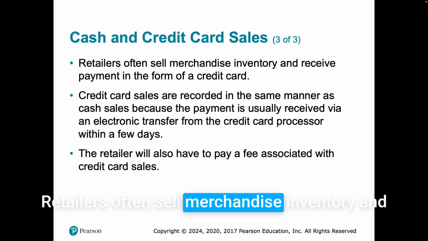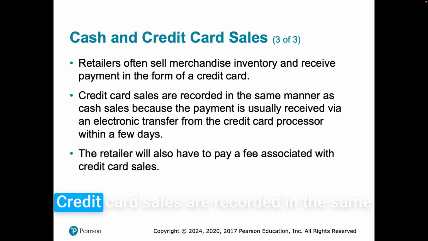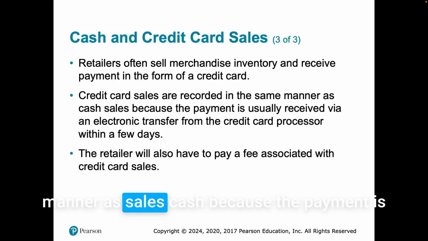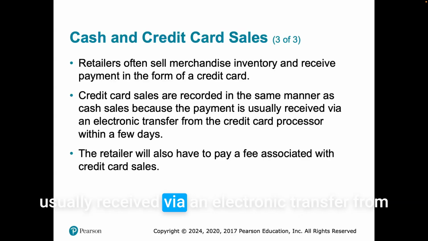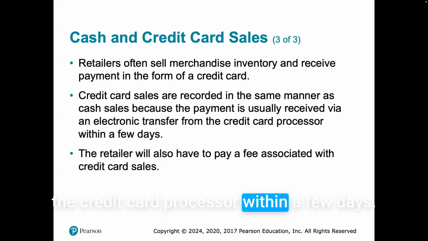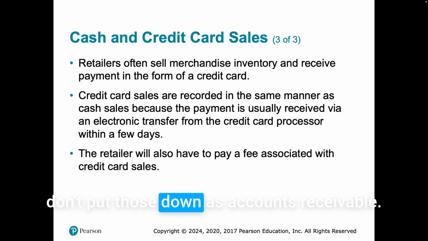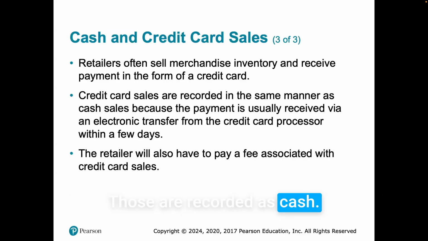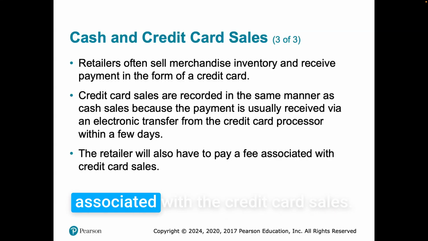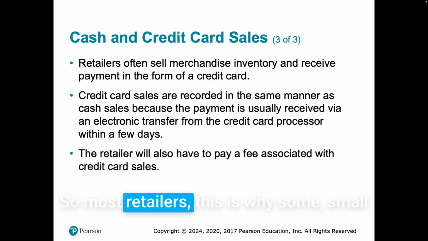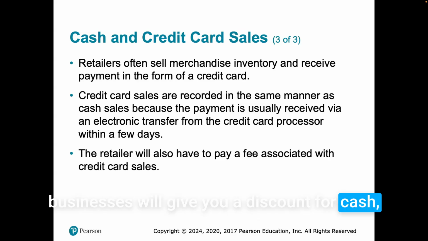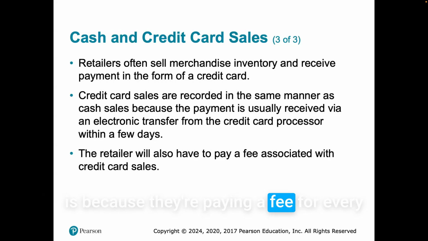Retailers often sell merchandise inventory and receive payment in the form of credit cards. Credit card sales are recorded in the same manner as cash sales because the payment is usually received via an electronic transfer from the credit card processor within a few days. So usually as a retailer, you don't put those down as accounts receivable. Those are recorded as cash. The retailer also has to pay a fee associated with credit card sales. This is why some small businesses will give you a discount for cash: they're paying a fee for every credit card transaction.